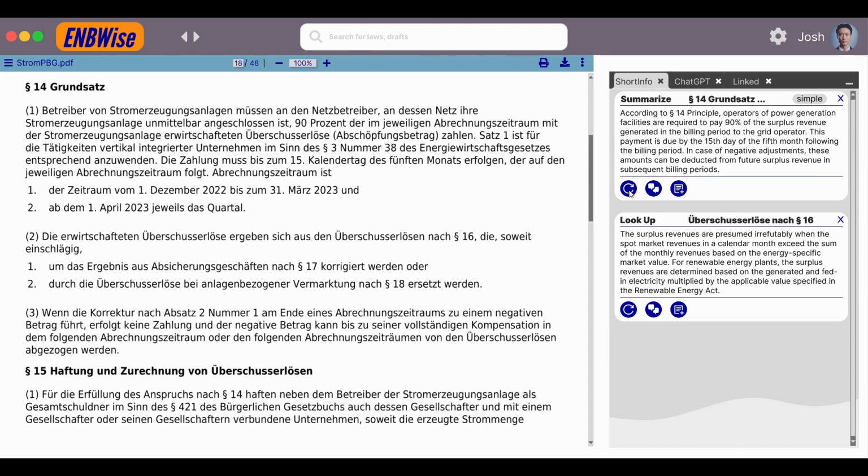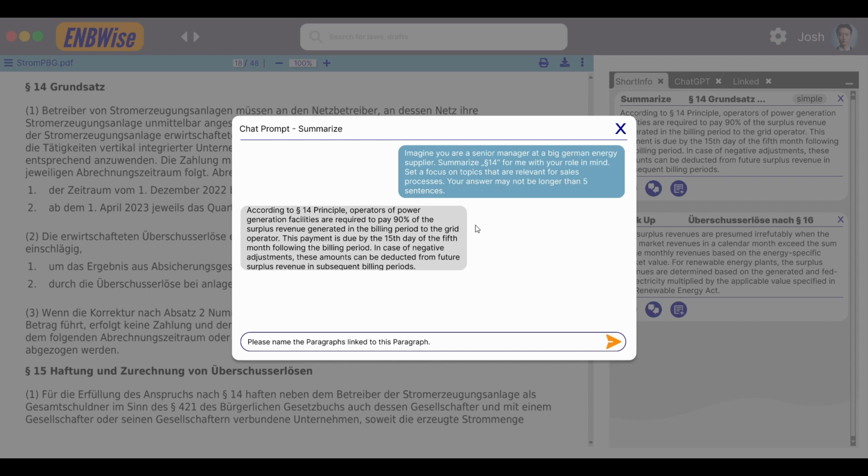If the user is a power user and wants to adjust his prompts, do some prompt engineering, adjust those prompts according to his needs, of course he can do it. Or if he simply wants to understand the prompt that was generated automatically and wants to read it to better understand the results, then you can click on the chat icon. Therefore a new window is opened, and here you can see the prompt that was generated for summarizing this paragraph 14 that was highlighted.